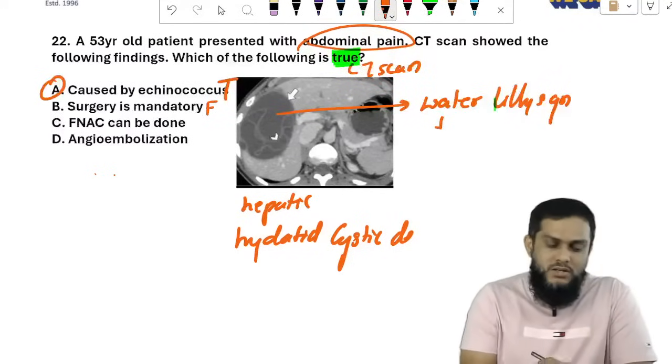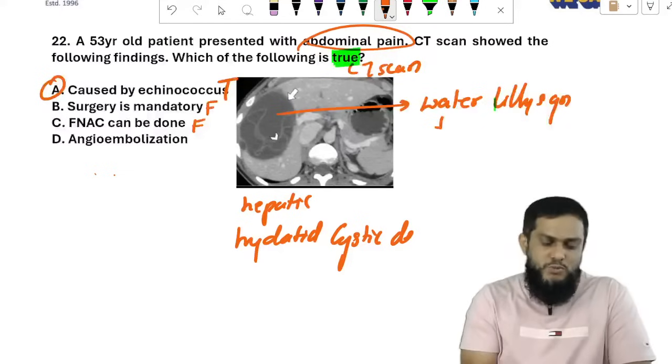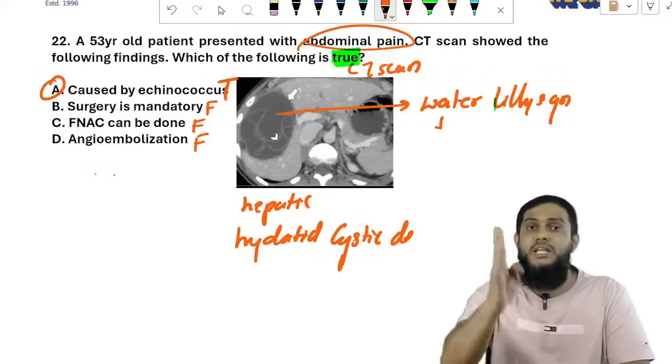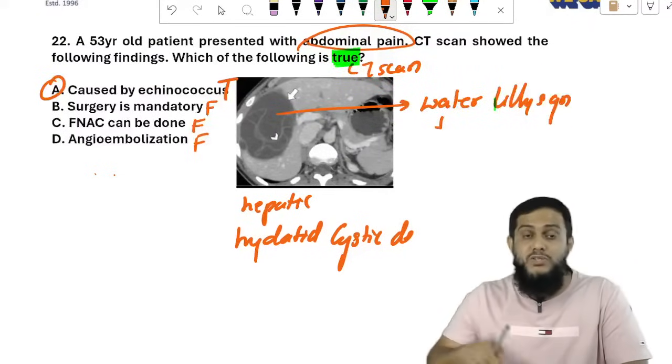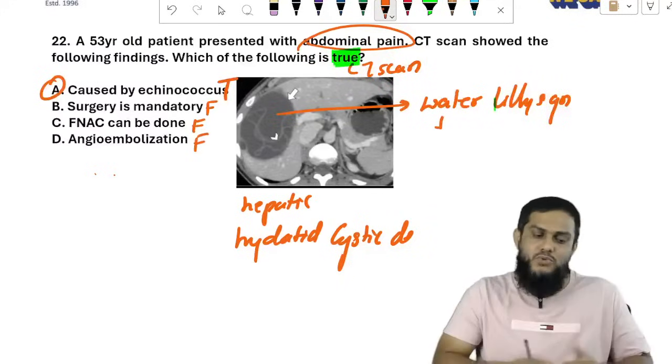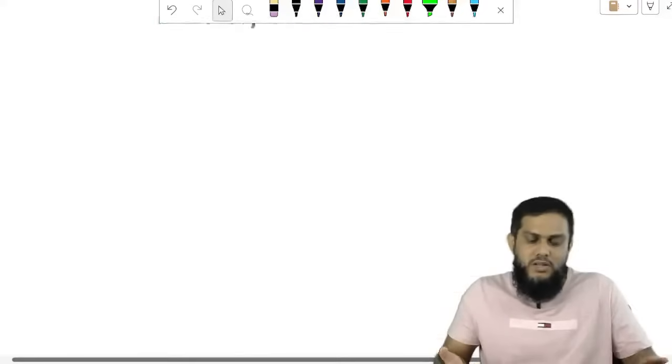Surgery is mandatory. False. PAIR has to be done. FNAC can be done. False. PAIR has to be done. Angioembolization can be done. False. PAIR has to be done. Surgery is not mandatory; first you have to do PAIR. So caused by Echinococcus is the true statement. Simple, got the answer.